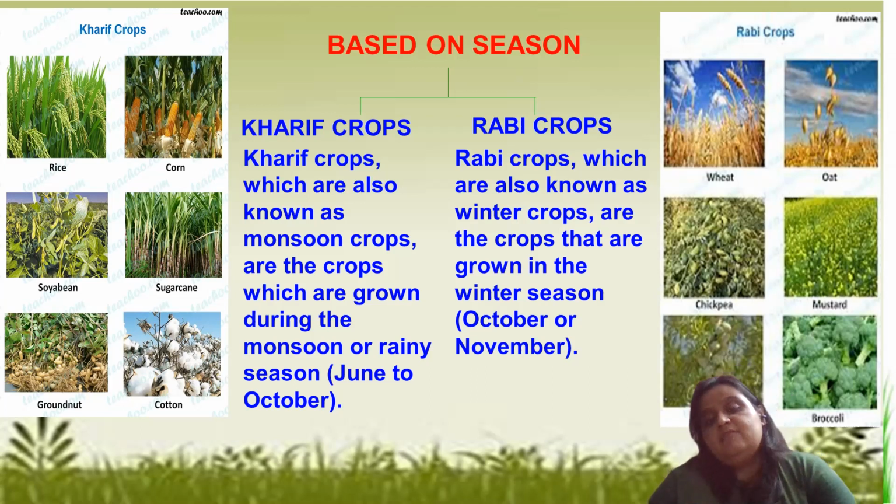On the other hand, rabi crops are called winter crops, obviously because we grow these crops in the winter season, in October or November, or even December. These are the months in which we grow such crops, and that's why they are called rabi crops. Examples: wheat, oat, chickpea, mustard, broccoli, and almond. These are the examples of rabi crops.